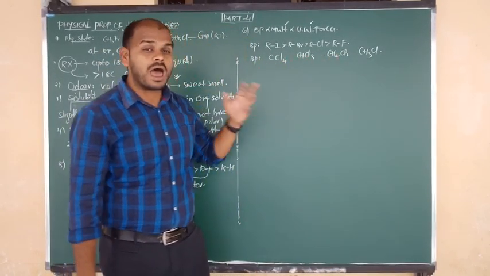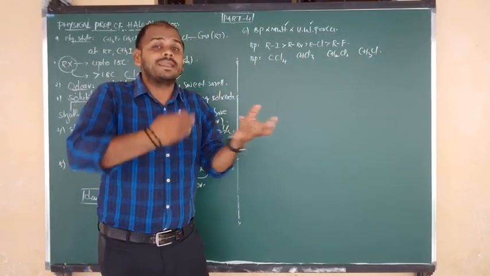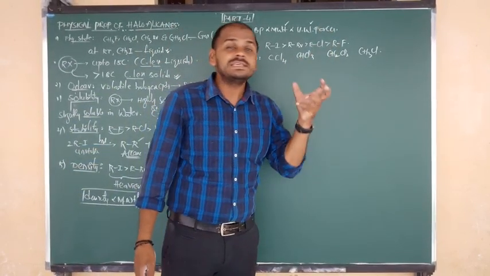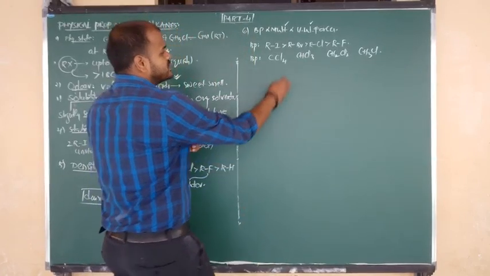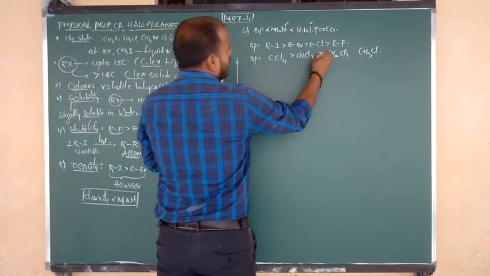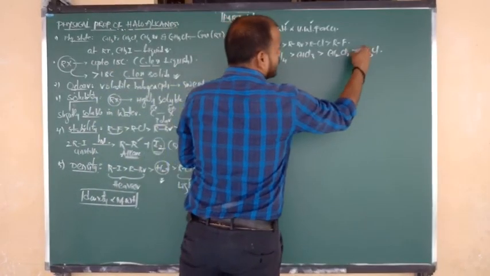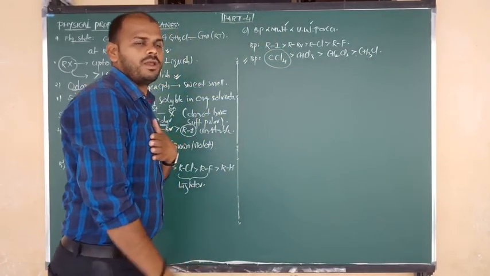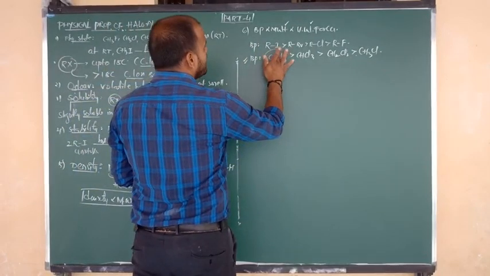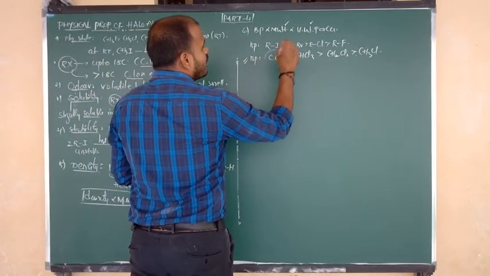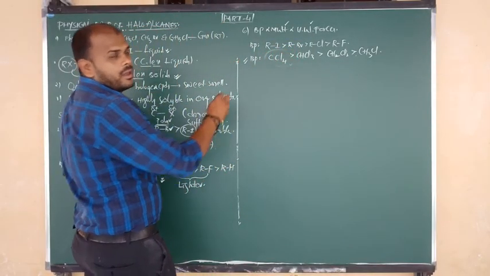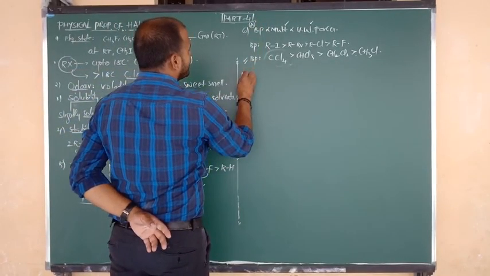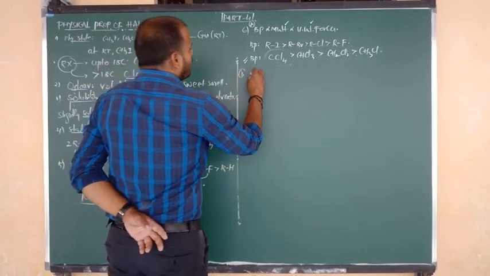One by one the number of halogens increases, which means their molecular weight and van der Waals forces also increase. So carbon tetrachloride has the highest boiling point due to its higher molecular weight and van der Waals forces. Good. The next point is also about boiling point, which I am going to discuss with you.